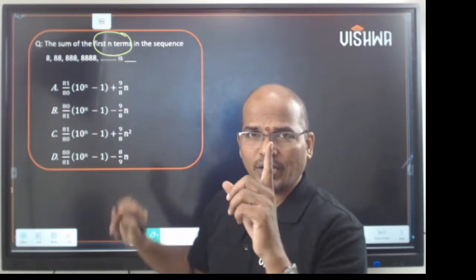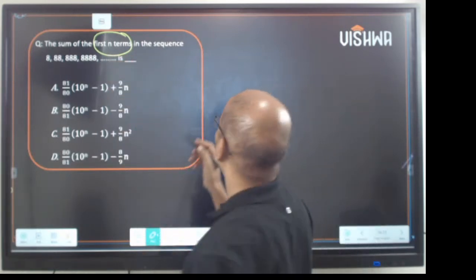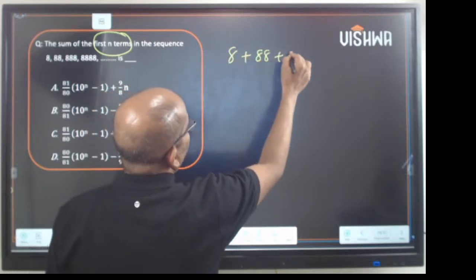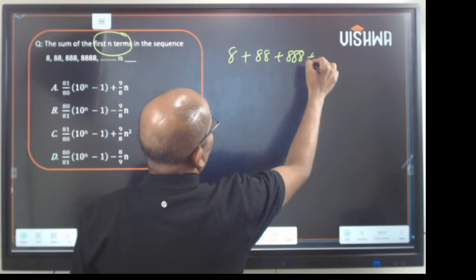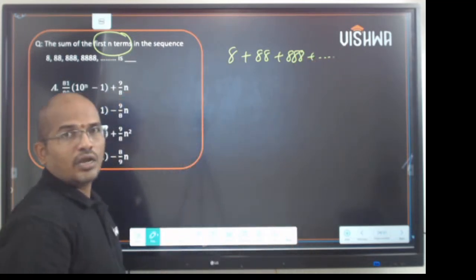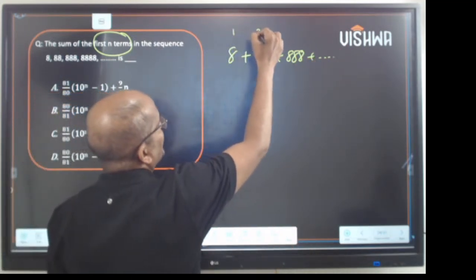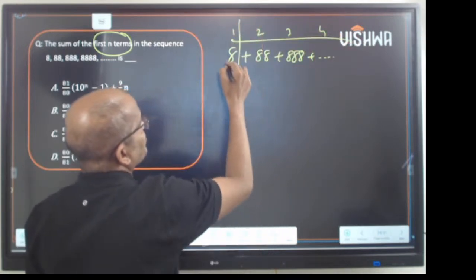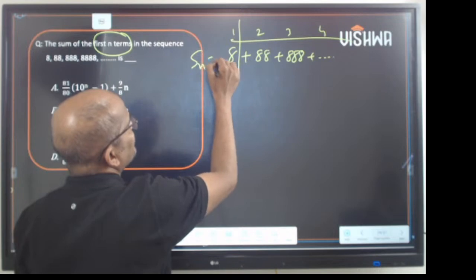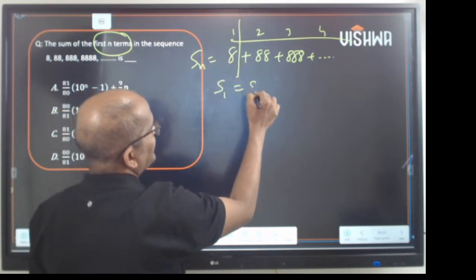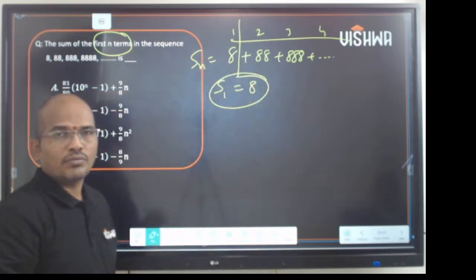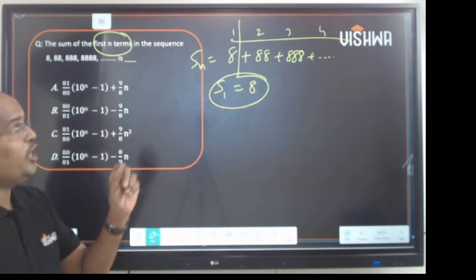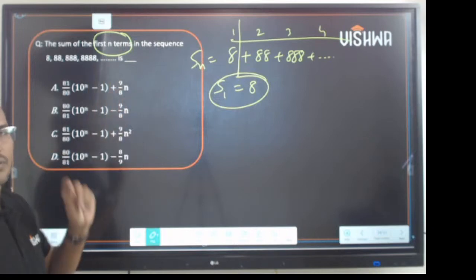Now, if the value of n is 1, so if it is something like 8 plus 88 plus 888 and so on. So here this is the first term, second term, third term, fourth term, right? So if n is 1, the sum should be 8. Yes or no? So plug in the value of n as 1 in these expressions.